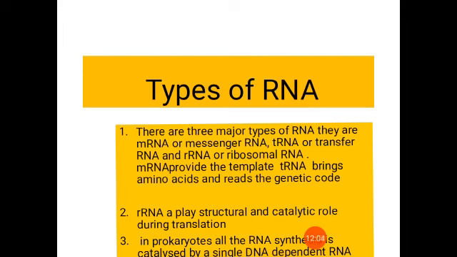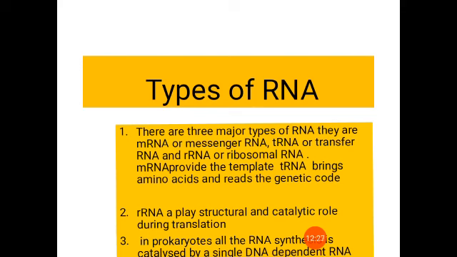Who will bring these amino acids to the ribosomes? That work is done with the help of tRNA. tRNA picks up the amino acid, depending on the message from the mRNA. mRNA in turn has the direction from DNA. Is it clear?